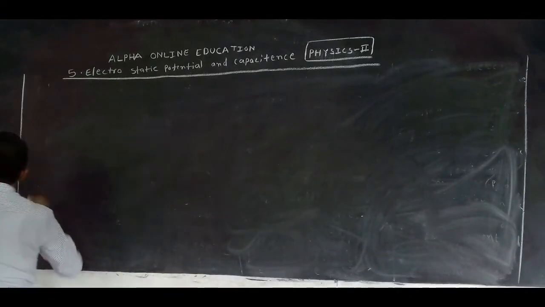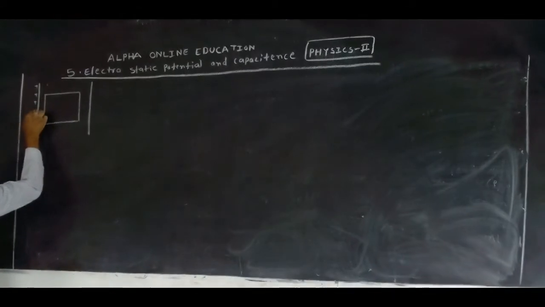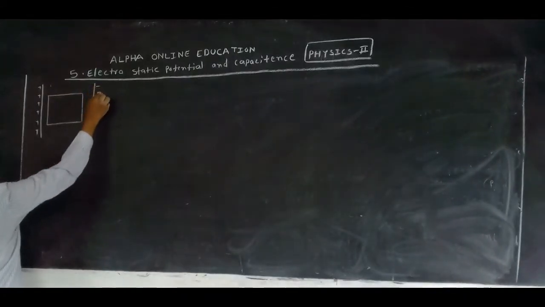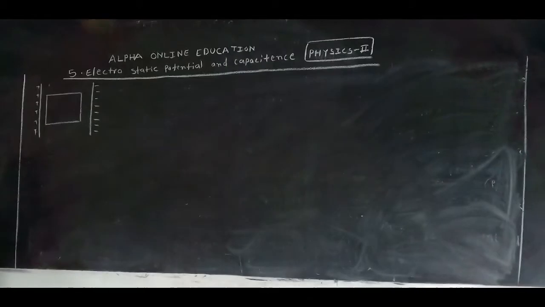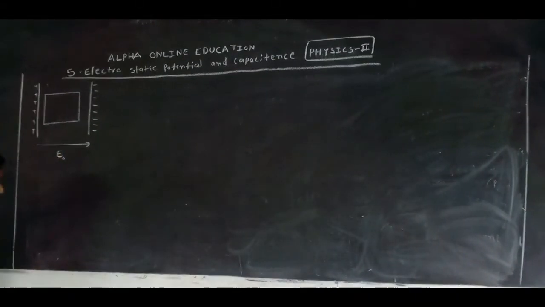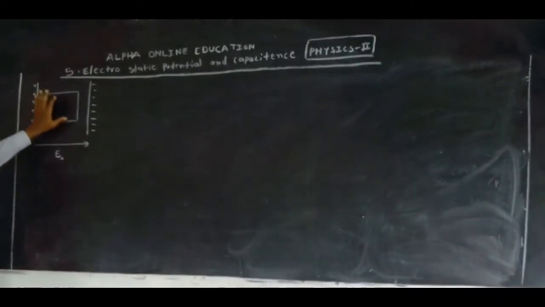Now if you take any dielectric like this in a uniform electric field, this is the total positive charge, and totally which charge? Negative charge. We have an electric field, you take it as E0. In the electric field, you take a dielectric. This is the uniform electric field. We know that between the capacitor plates, a uniform electric field is established.